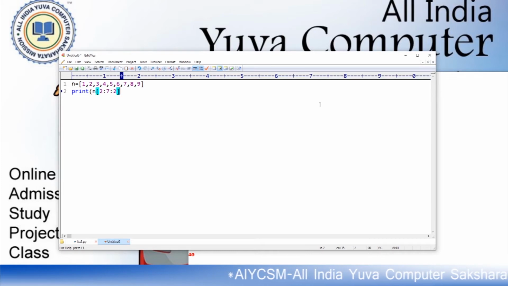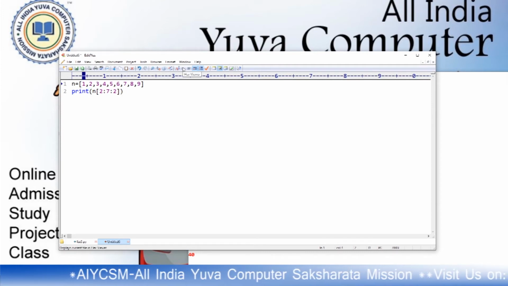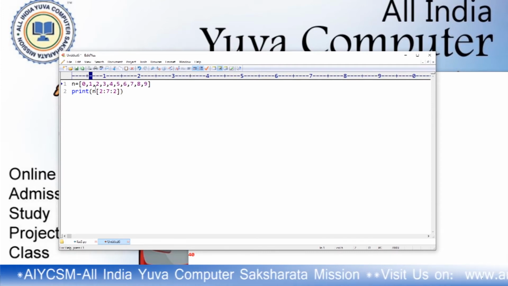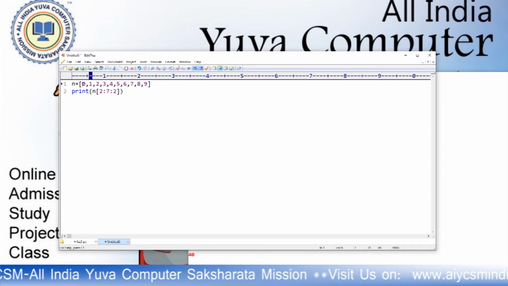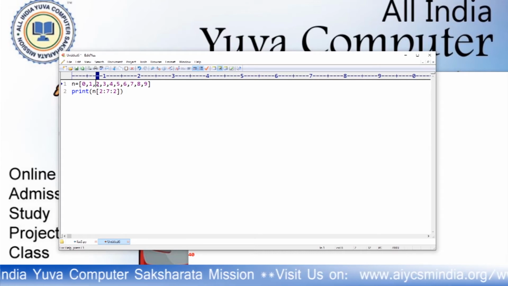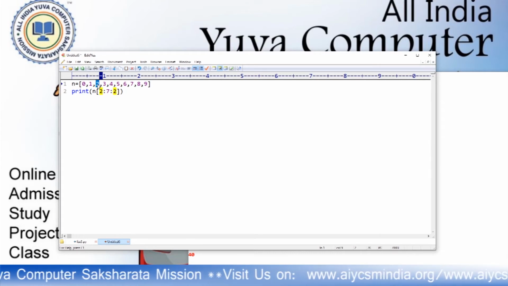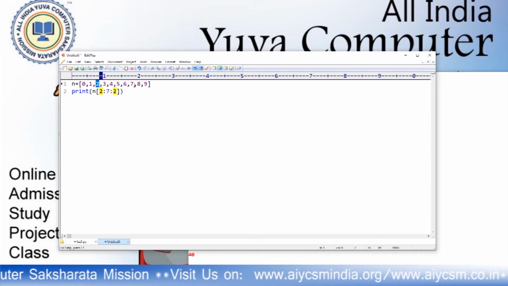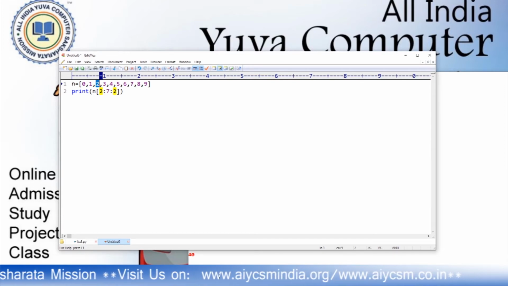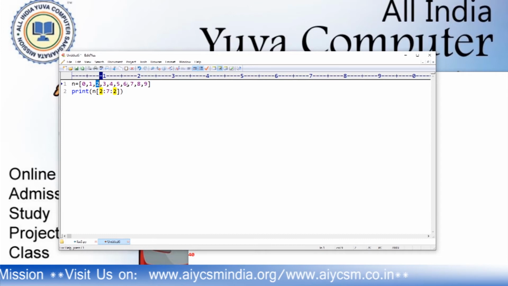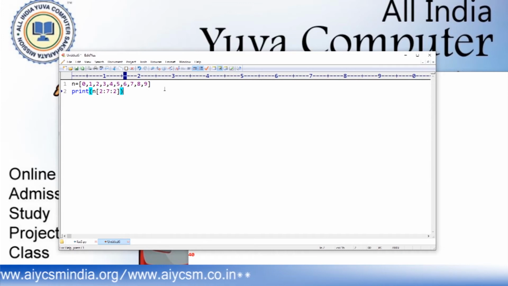So it starts from 0 to 9. This is 0 index, 1 index, this is 2 index, starting from 2 index, and it ends at 7th, but 7 means 6, so it prints 2, then 4, then 6. Okay, it prints these because the step value is 2.